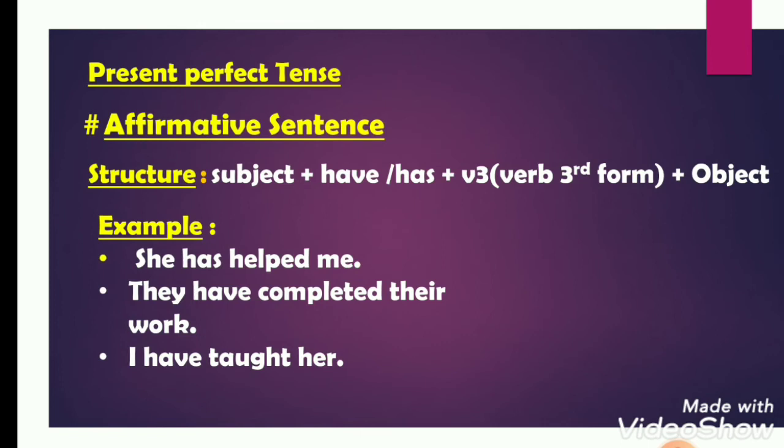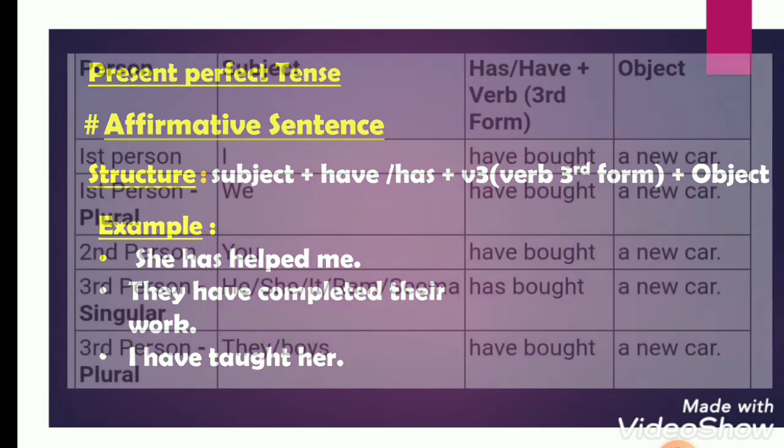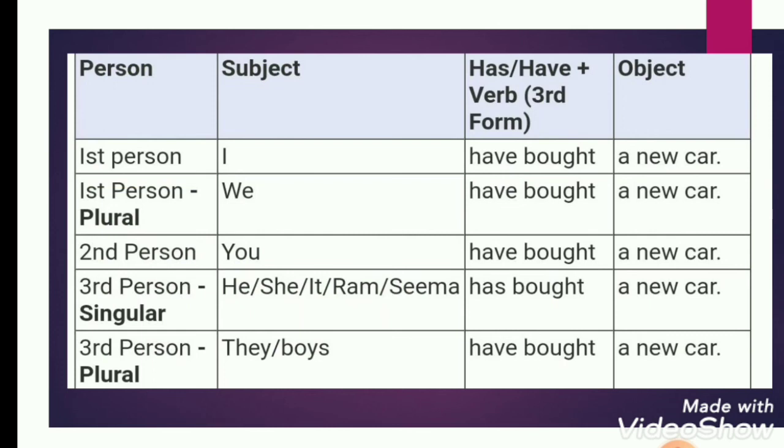For example, she has helped me. They have completed their work. I have taught her. So, for framing a sentence, it is very important to learn the rules for has and have. So let's see. With first person I, we will use have. With first person plural we will use have.